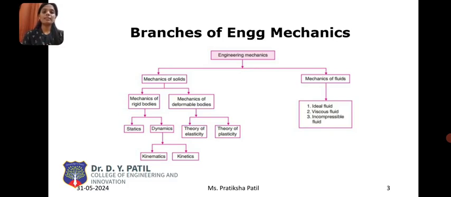Rigid body is again divided into two parts. One is static, second one is dynamic. Dynamic is again divided into two parts, that is kinematics and kinetics. What is static? A static body is at rest. A dynamic body is in motion. In kinetics, we think about the cause of the motion, and in kinematics we do not think about the cause of the motion. That means we study the velocity and acceleration of the bodies.